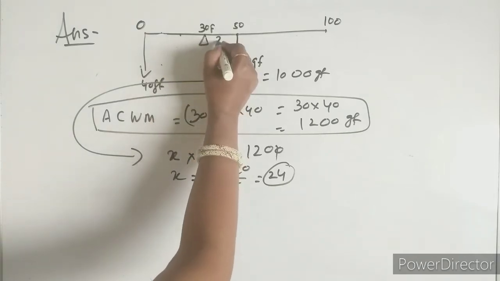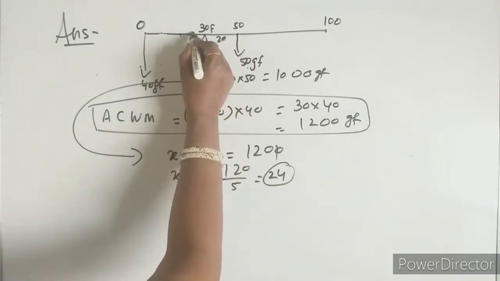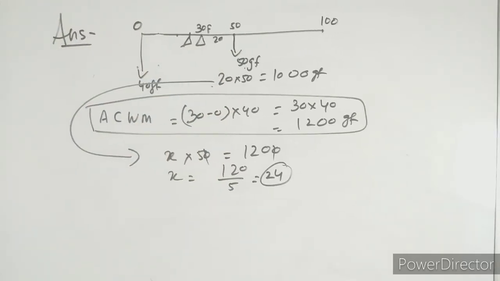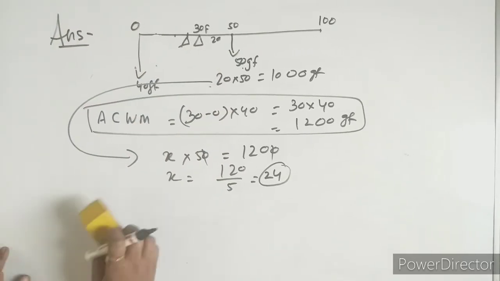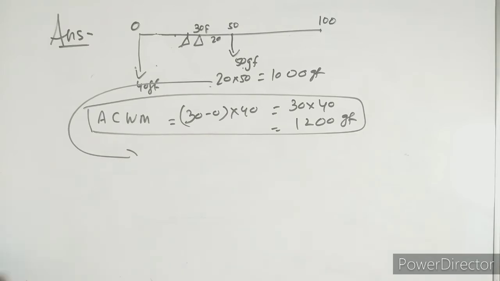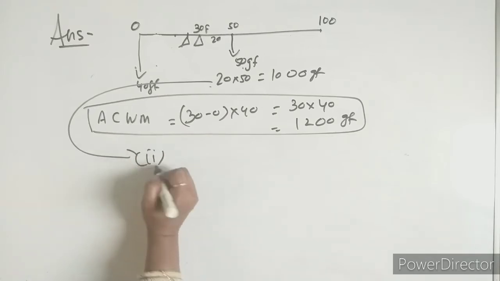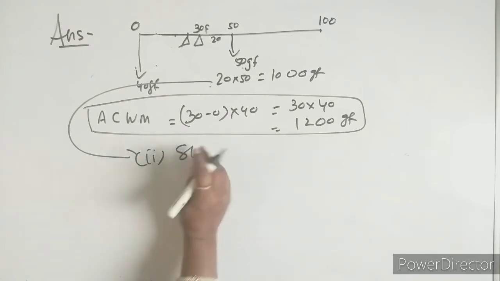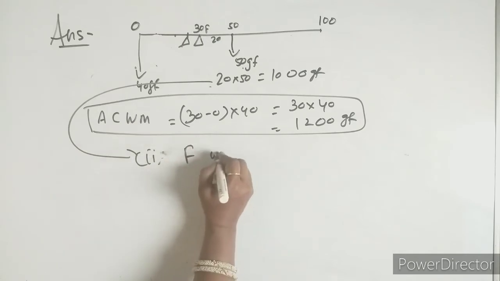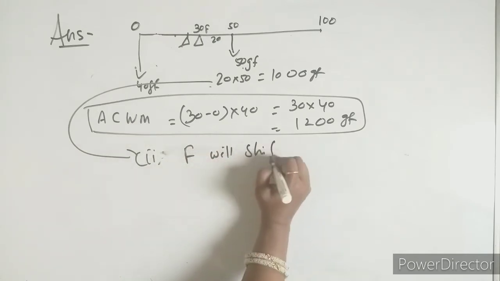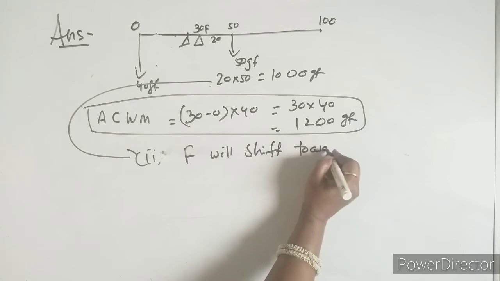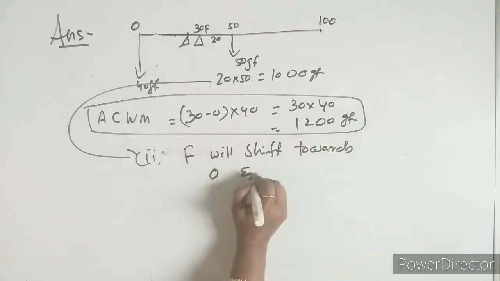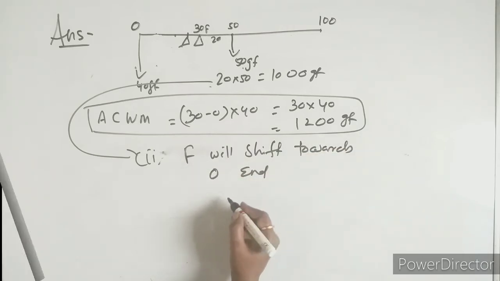Okay, now it is 20. It will be 24. It is shifting here. Understood? So it will come to that. I hope you understand this one. It is a shift. Point 2, it will shift towards F, it will shift towards the 0 end. Okay, 0.